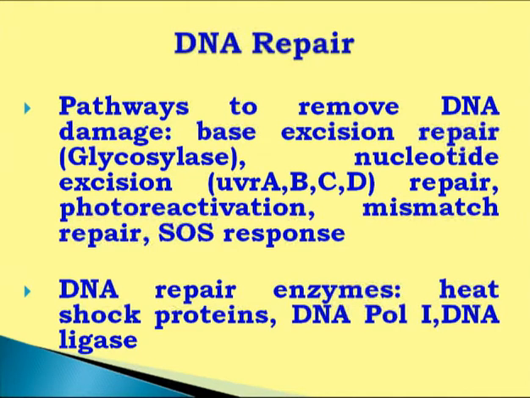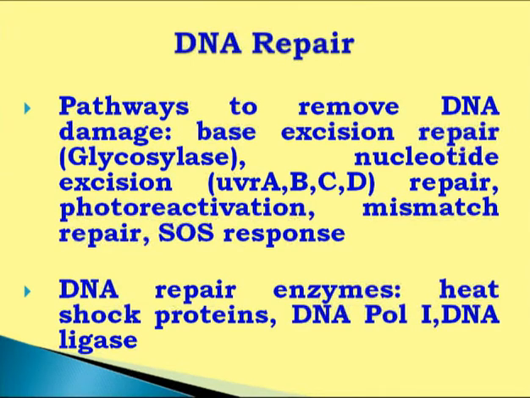that occurs naturally in our genomes, and these repair systems are of different types. Like excision repair, nucleotide excision repair, base excision repair, photoreactivation, mismatch repair, and SOS response. These are the different types of mechanisms by which our genomes can be repaired or DNA damage can be repaired.